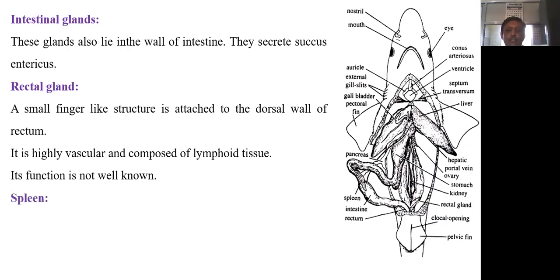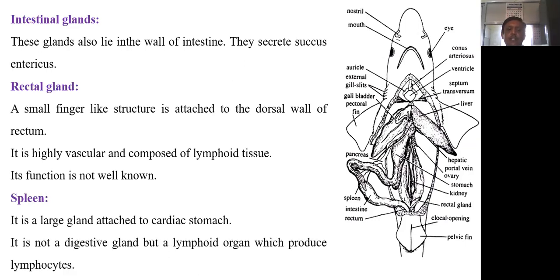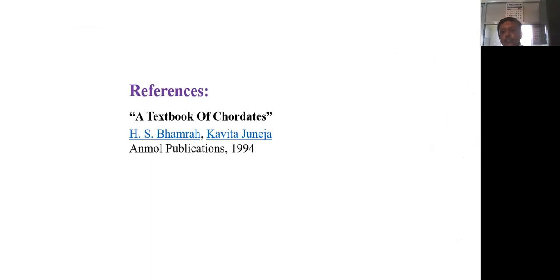And the last one is the spleen. It is a large gland attached to the cardiac stomach. It is not a digestive gland but a lymphoid organ which produces lymphocytes. So this is all about the digestive system of Scoliodon.